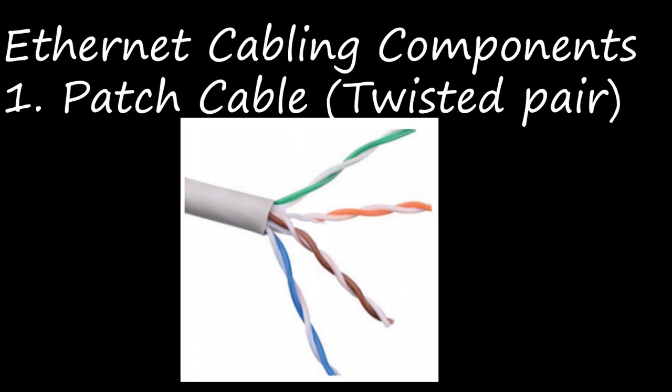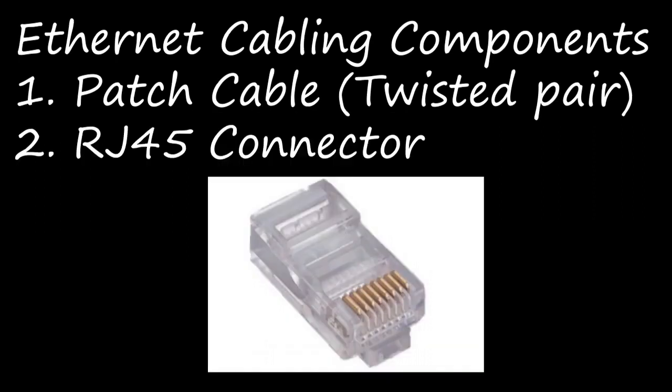Generally, a standard Ethernet cable is designed to make a connection between a computer and a switch or a router. Let's see about the RJ45 connector.